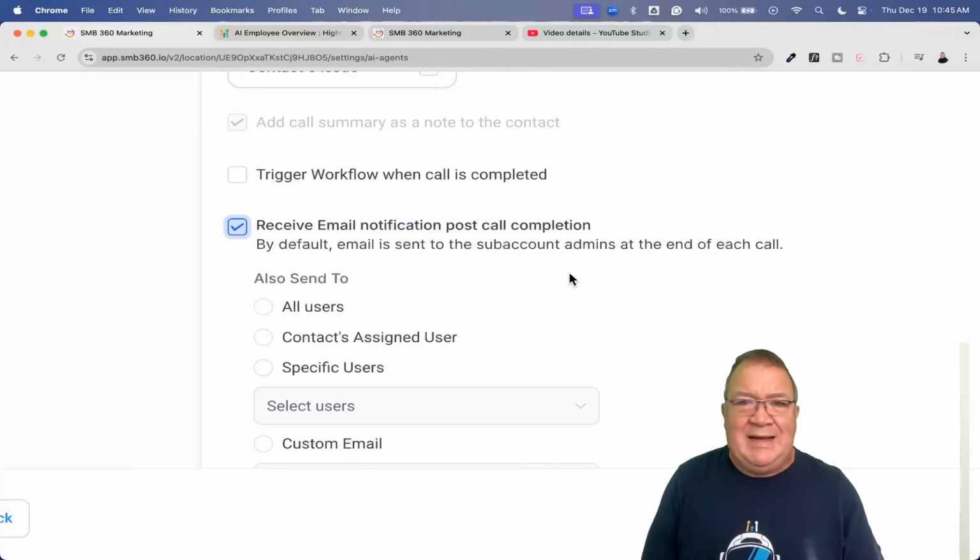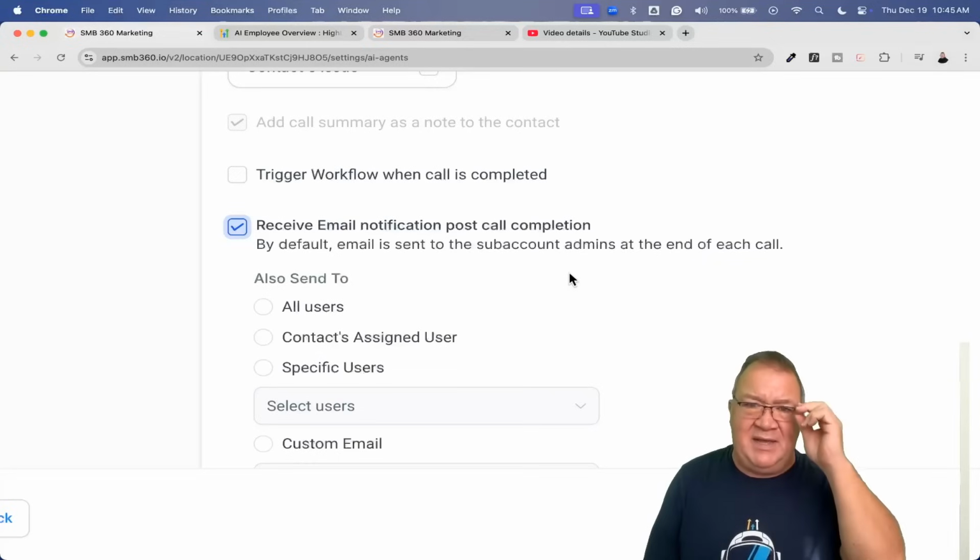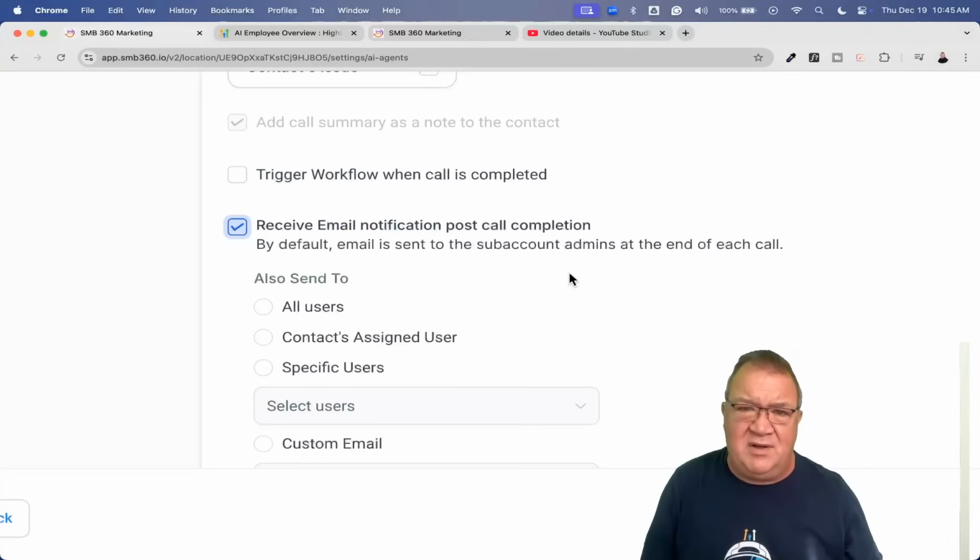This right here would be nice if you can turn this feature off, because I'm sure this is going to drive some people crazy if it hasn't already. Keep in mind, imagine you're an admin on the account, you're the owner, and you're getting 50 calls a day. That's 50 emails that you're getting every single day, and you're being charged for those emails out of the HighLevel system. Now, this is a good thing to let just the calls that you get and things like that.